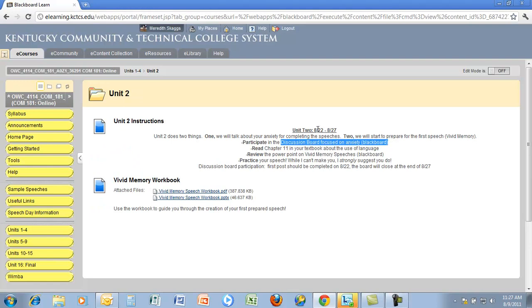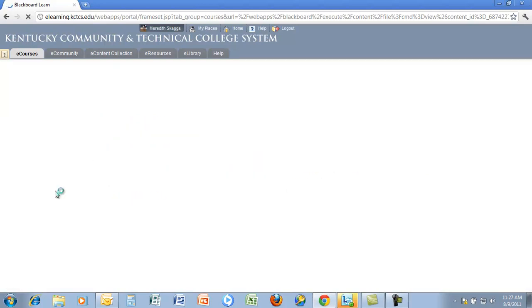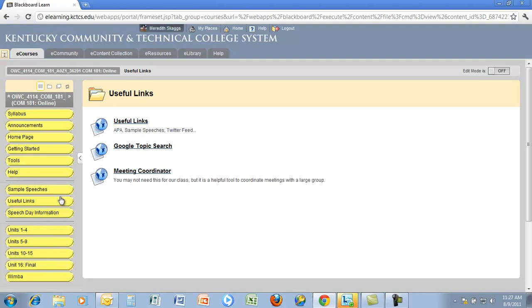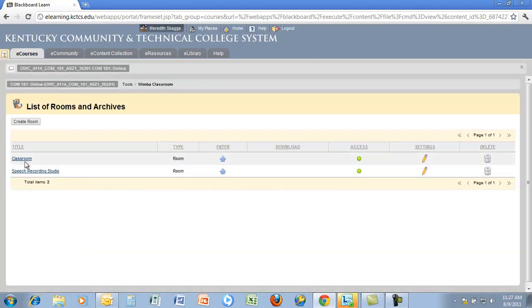It won't open until August 22nd. If it's after August 22nd, then send me an email at meredith.skaggs@kctcs.edu. If we're stuck and struggling to come up with a speech topic, or we need an idea of what a sample speech looks like, we have useful links and sample speeches over on the left. If we're meeting for class online, we go to Wimba and sign into the classroom.